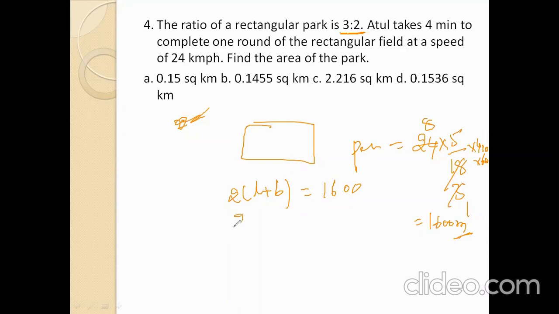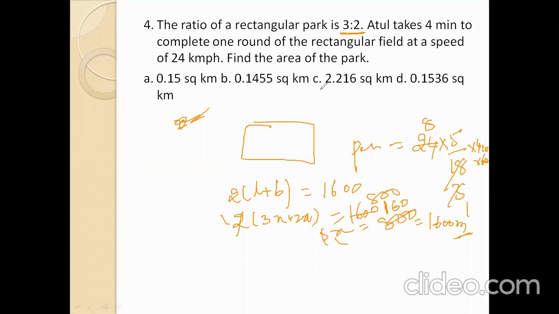So 2 into (3x plus 2x) equals 1600. 2 1 2, 800. 5x equals 800. x equals 160 meters.